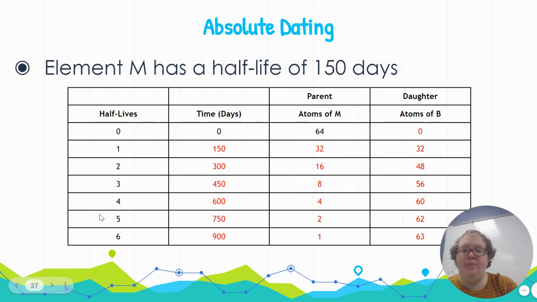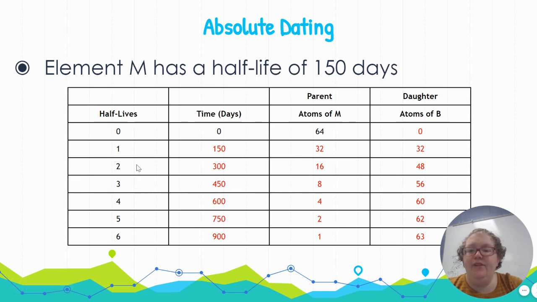So here's a table representing that data. So for this element, the half-life is 150 days. So at 0 half-lives, time 0, so no days have passed, we have 64 atoms of the parent and 0 atoms of the daughter. After one half-life, that means 150 days have passed. Half of that parent is going to decay. So half of 64 is 32. Well, where did the other half go? The other half turned into the daughter. So now we have 32 atoms of the daughter element.